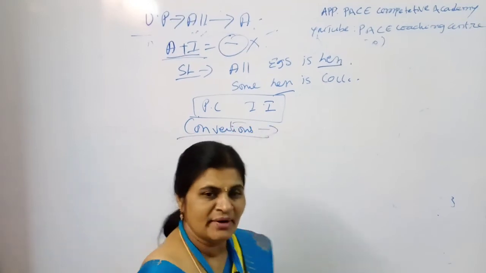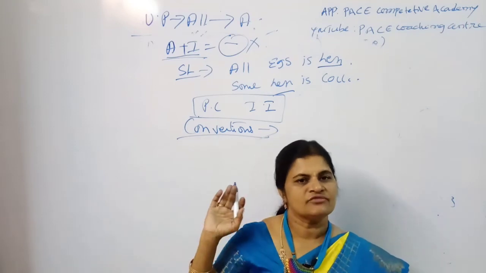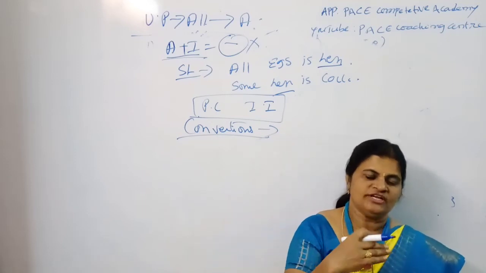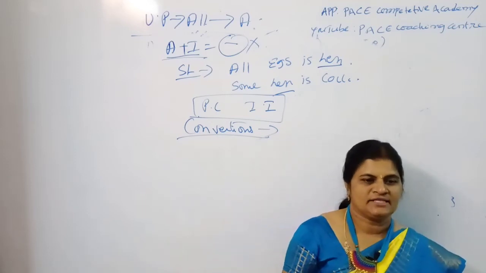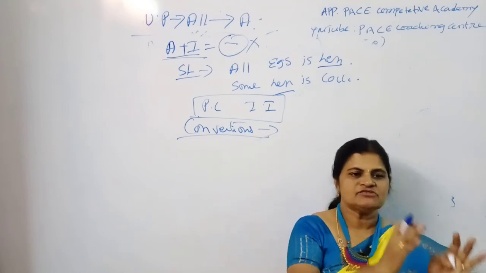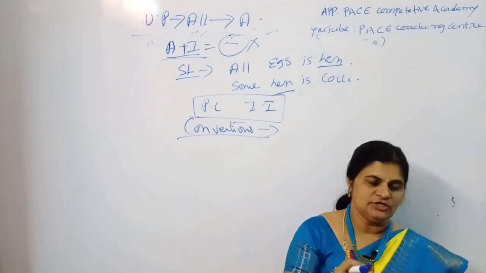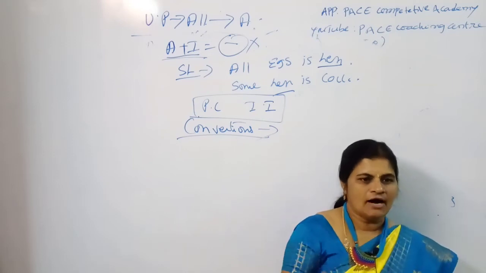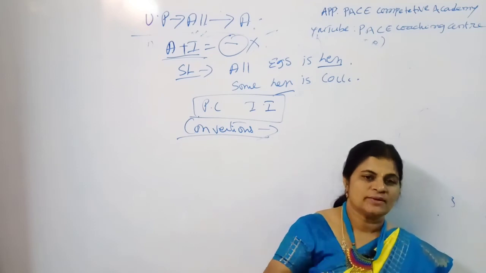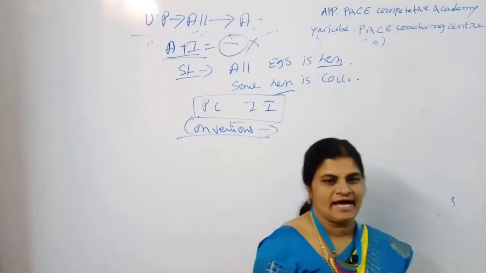So remember, my dear students, I will give you the entire table of the syllogisms, then you can understand. Now we are dealing with only one type, because in this video I want to deal with A only, and in the next video I want to deal with E only, like that. So in that case you can understand very easily. After completion of all the types, we can make a chart to remember it very easily and to grab the answers directly.